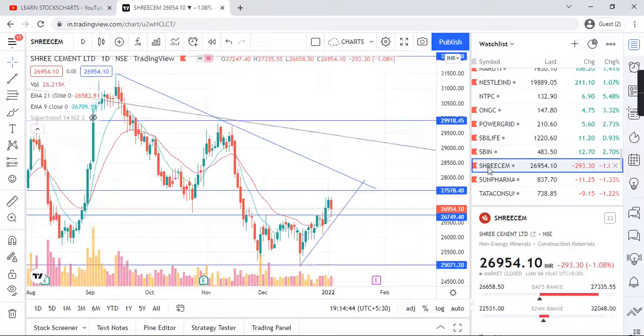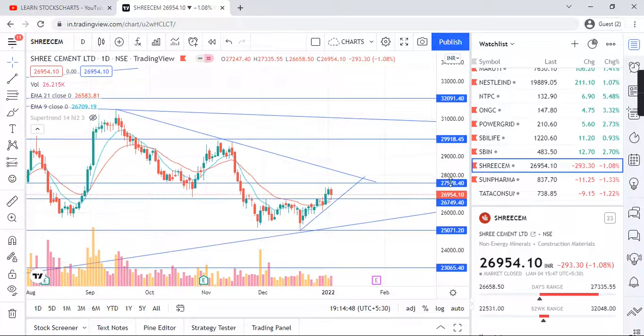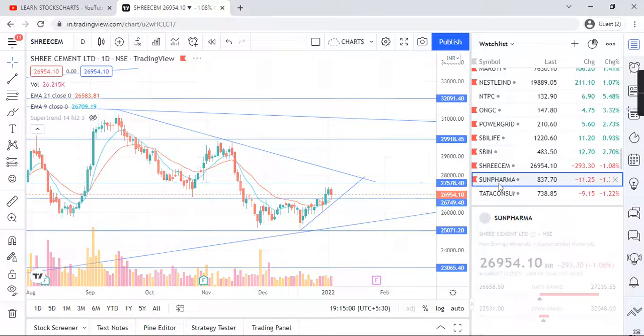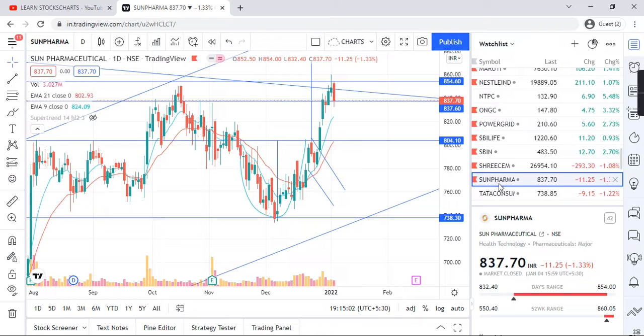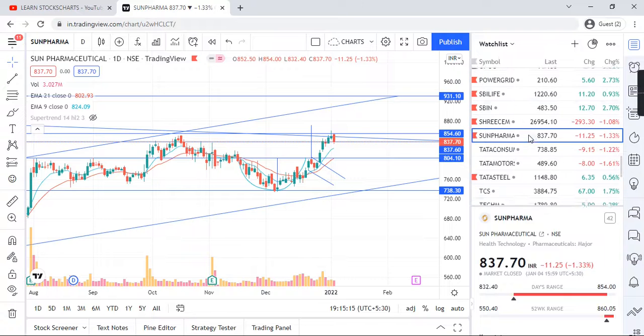Shree Cement, see, you are able to see the pattern, like dynamic resistance and dynamic support. In between that triangular pattern it is moving. Sun Pharma, cup shape pattern, guys, broken upside. Now in between this range 854, 837, if this might be a retracement one, upside is there.